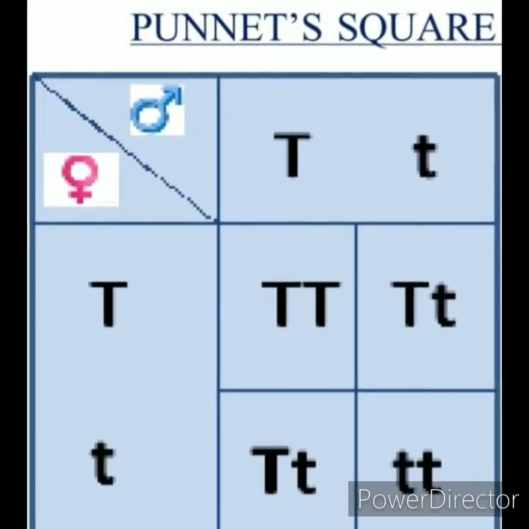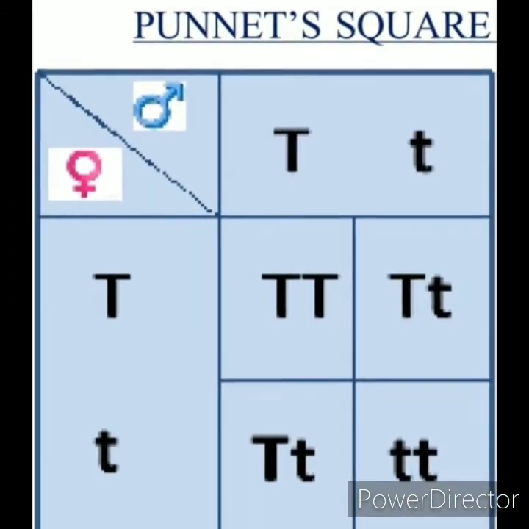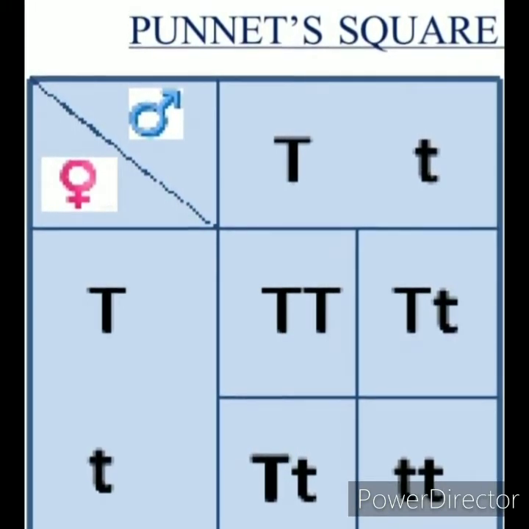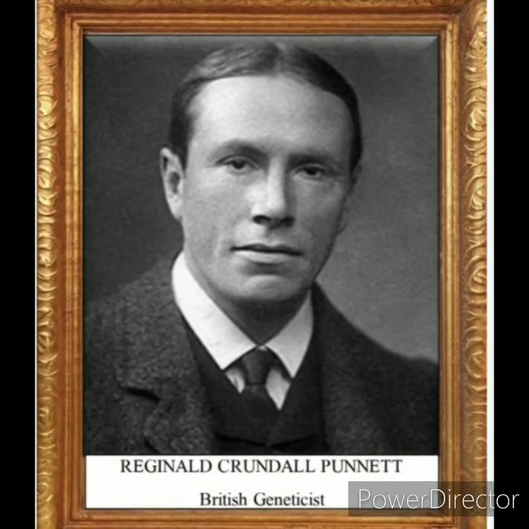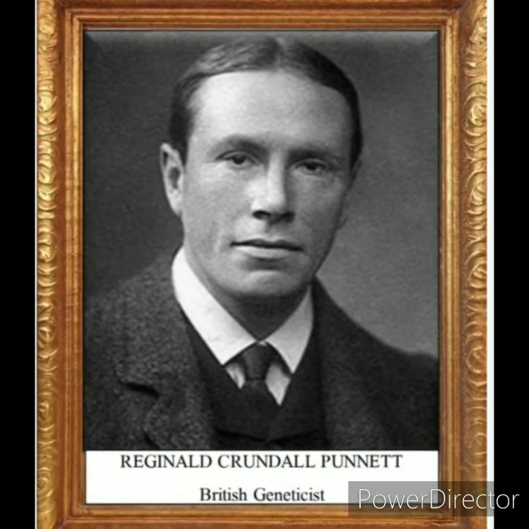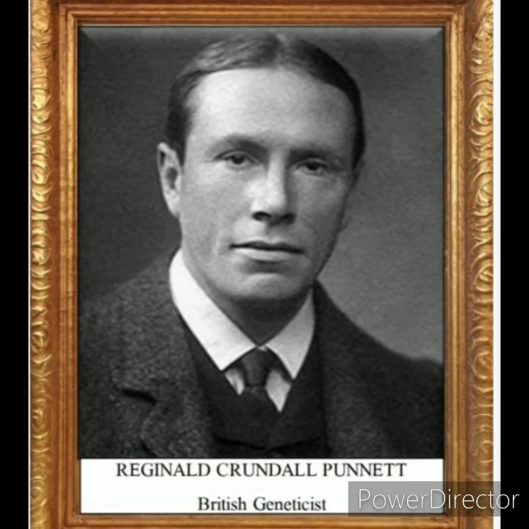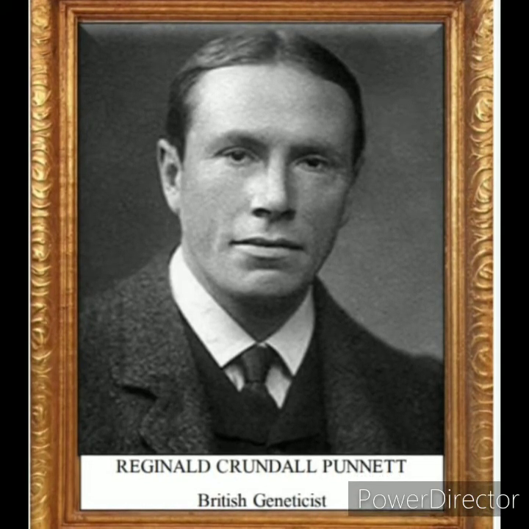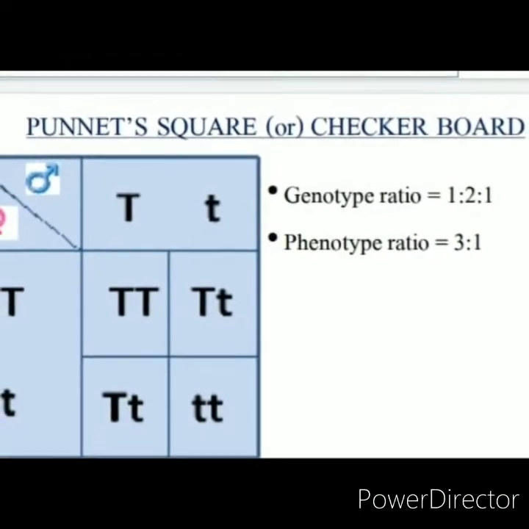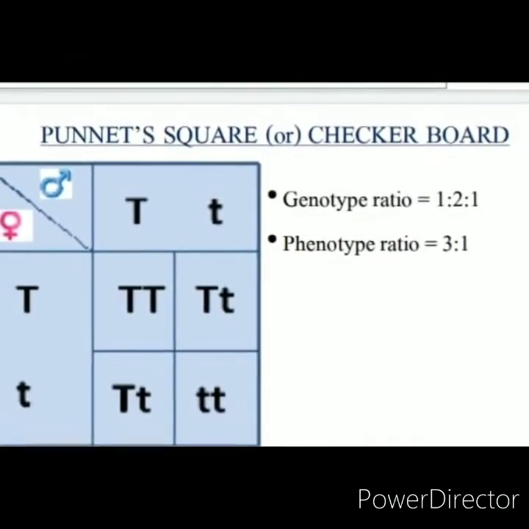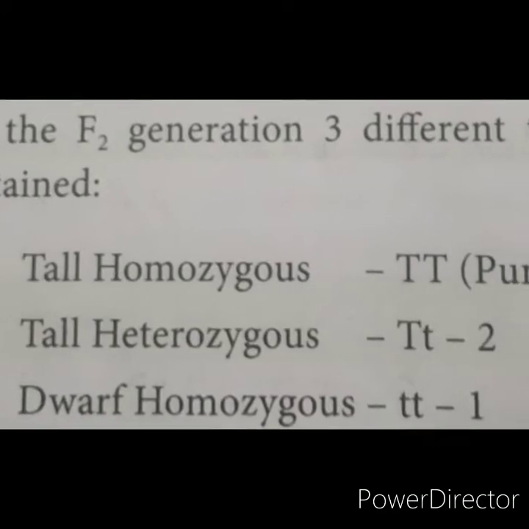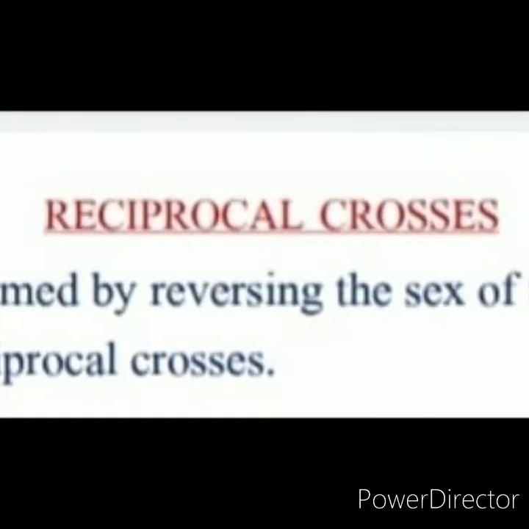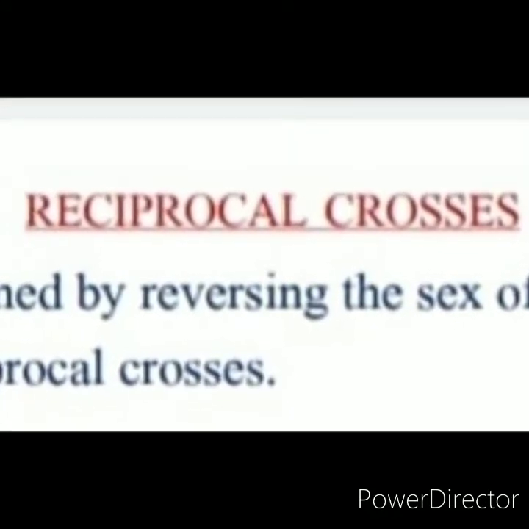Combining gametes during fertilization can be easily understood with the help of a diagram called Punnett square. It is named after a British geneticist, Reginald C. Punnett. In the F2 generation, the phenotypic ratio of monohybrid cross is 3:1 and the genotypic ratio is 1:2:1.